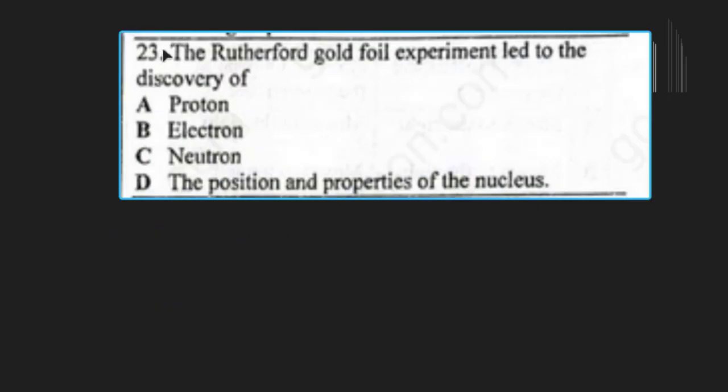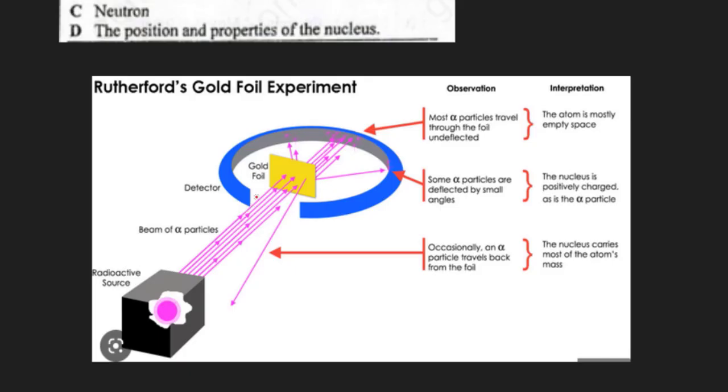Question number 23. The Rutherford gold foil experiment led to the discovery of... Normally Ernest Rutherford bombarded gold foil with alpha particles, and he observed the following: most of the alpha particles passed through undeflected, a few were slightly deflected, and very few, like 1 in a million, retraced their path. He drew several conclusions from such observations.